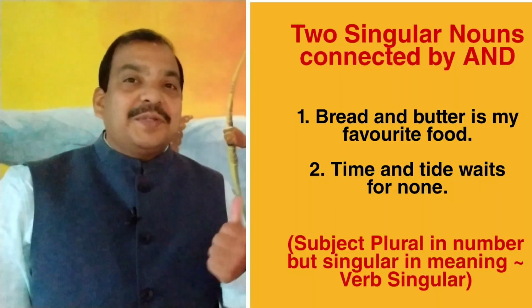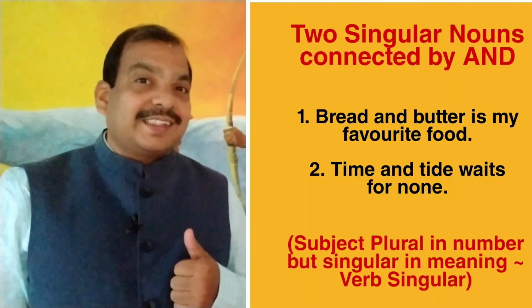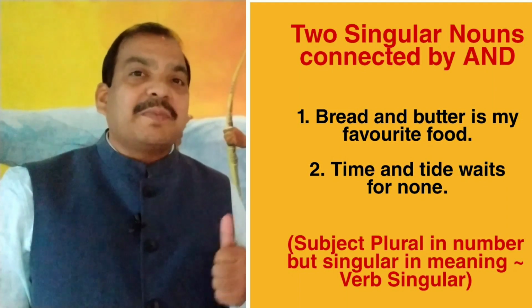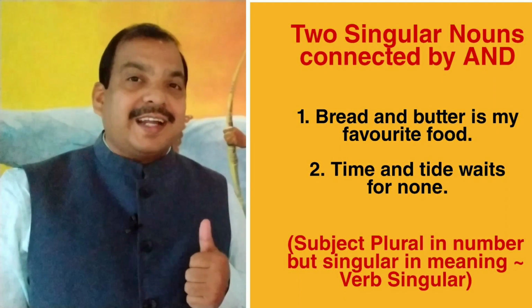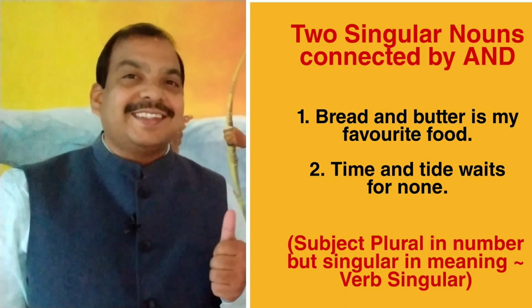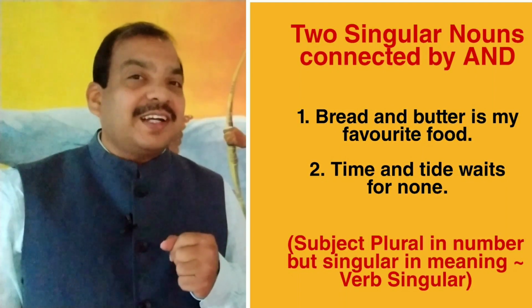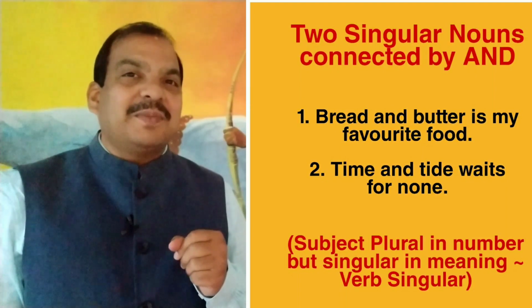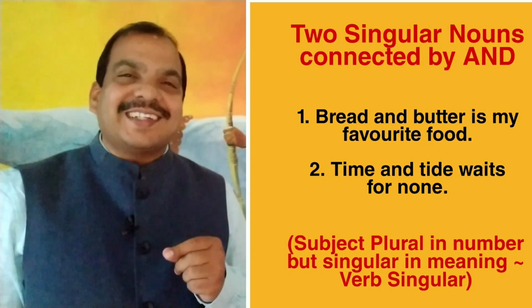But you see these two sentences: Bread and butter is my favorite food, and time and tide waits for none. Here, two singular nouns again are joined by and, but the verb is singular.